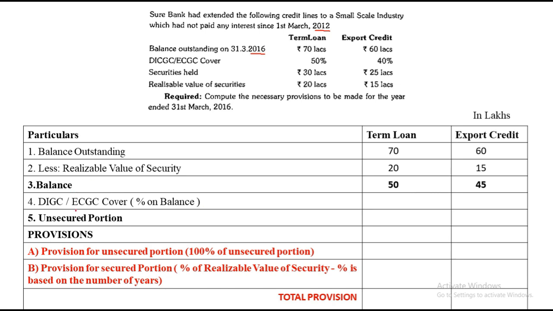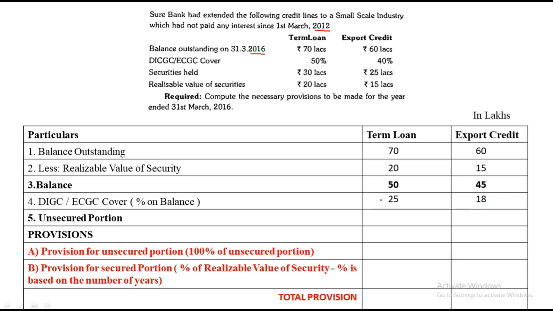Next is DICGC or ECGC cover, that's an insurance cover. It's given for term loan as 50%, and for export credit as 40%. Remember, this percent will always be on the balance that we have got. So 50% of 50 will become 25, and 40% of 45 will become 18. So we have noted that down.